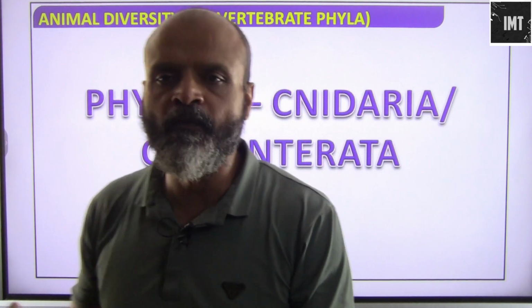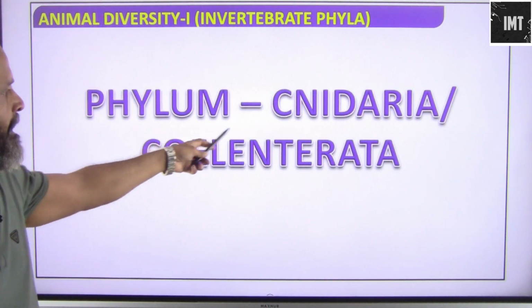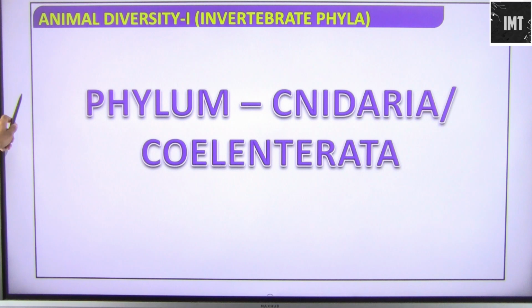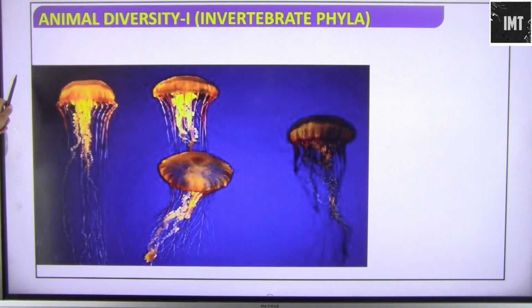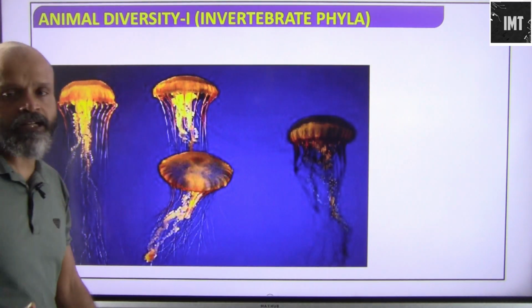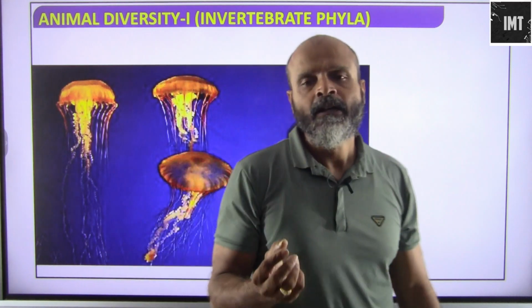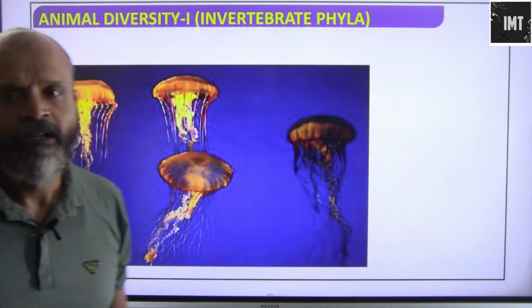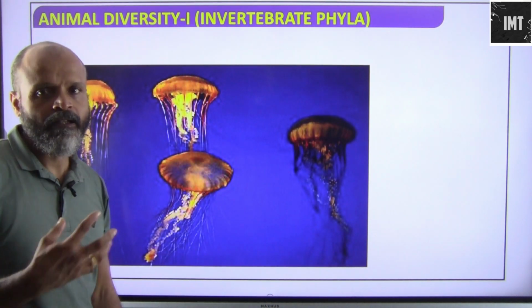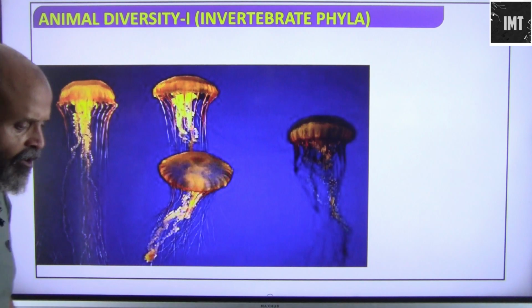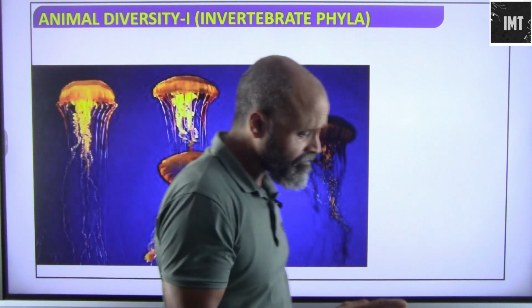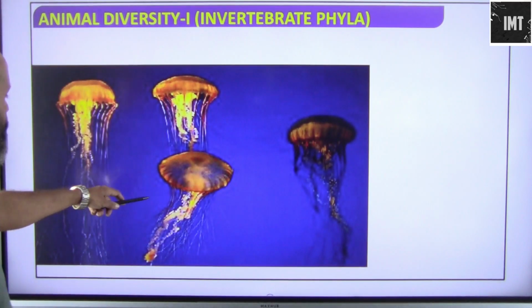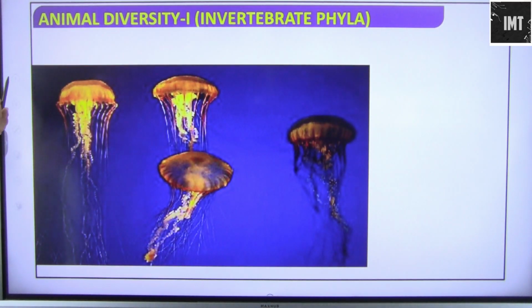Now we are going to move to the phylum Cnidaria or Coelenterata. Jellyfish is a classic example of Cnidaria. The name Cnidaria comes from the fact that they have poisonous mechanisms to defend or attack. Jellyfish is basically a little dangerous. It can sting and the sting can actually kill.